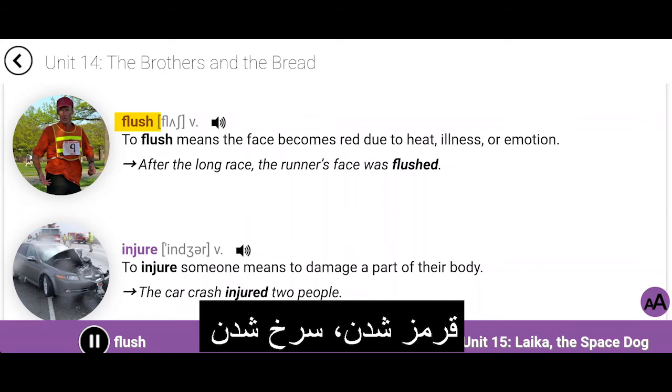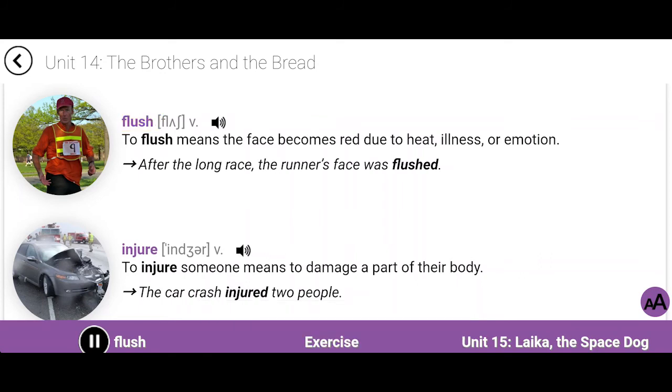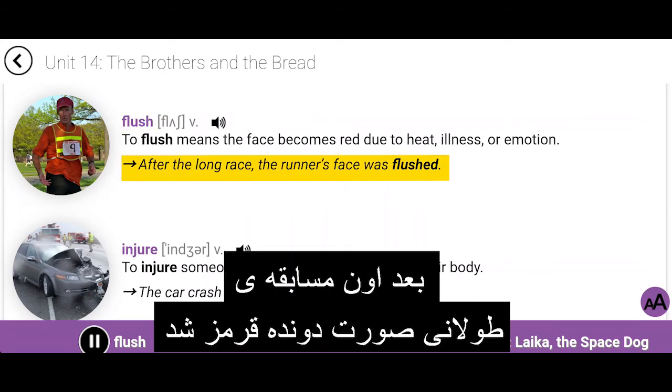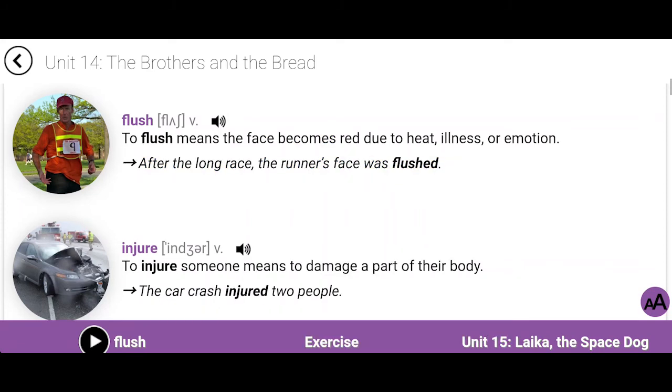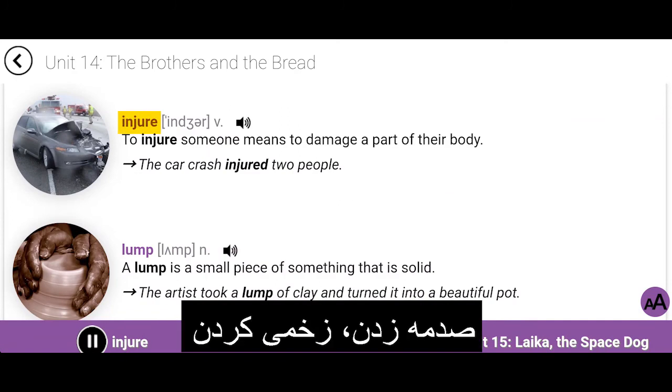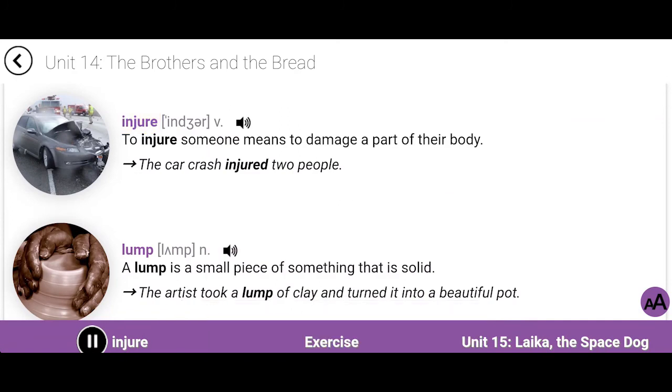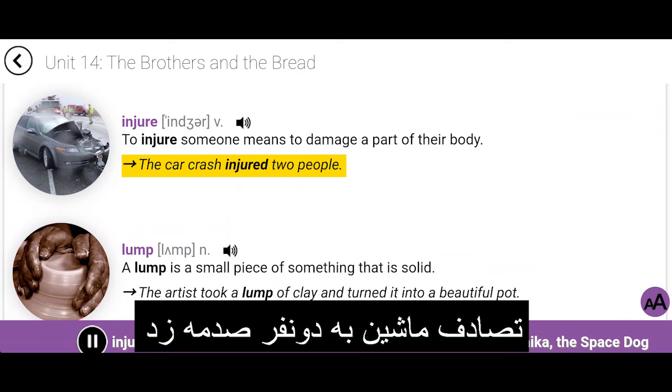Flush. To flush means the face becomes red due to heat, illness, or emotion. After the long race, the runner's face was flushed. Injure. To injure someone means to damage a part of their body. The car crash injured 2 people.